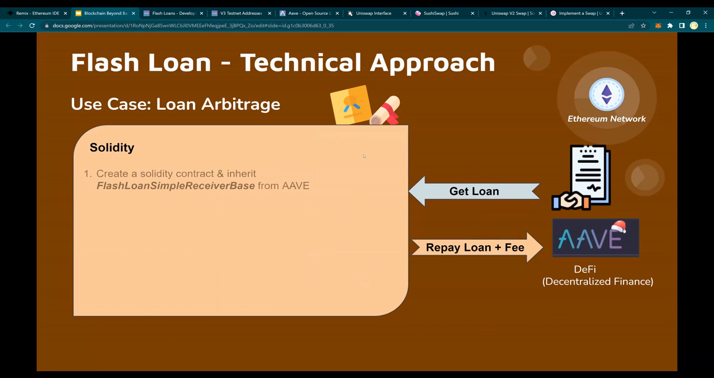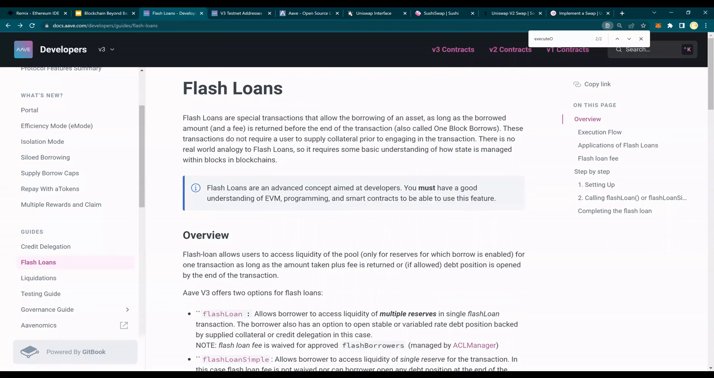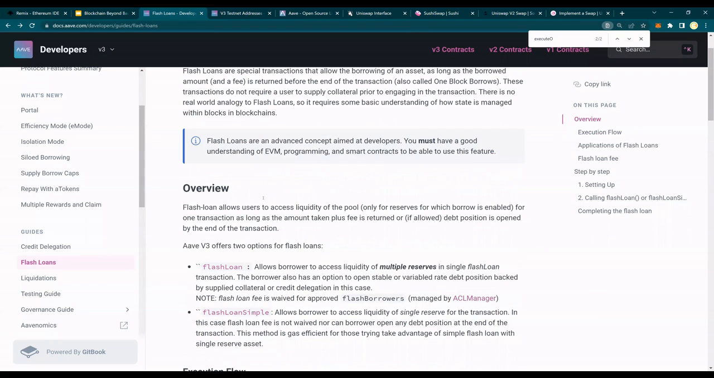All right. So create a Solidity contract and inherit FlashLoanSimpleReceiverBase. Now you would say, what is this FlashLoanSimpleReceiverBase? So I go to the AAVE documentation, and I'm going to put the link in the video description section below. So you go to docs.aave on flash loans and read through it.